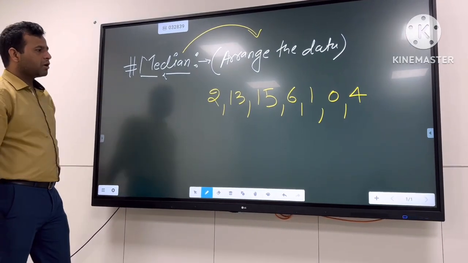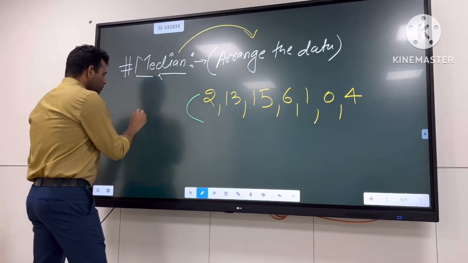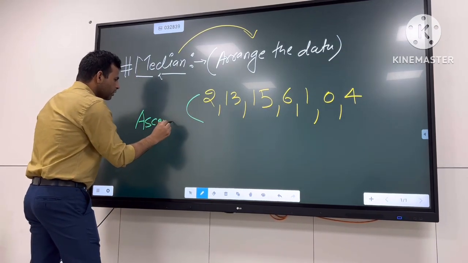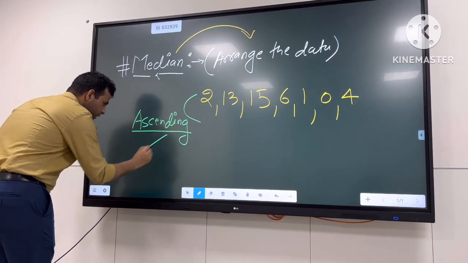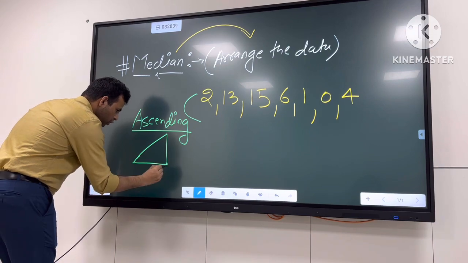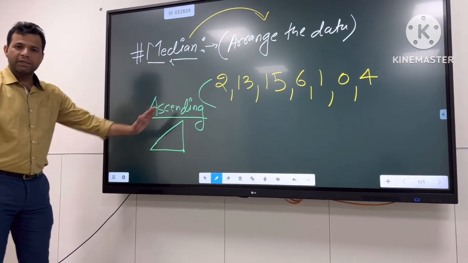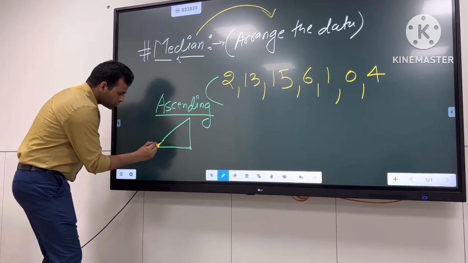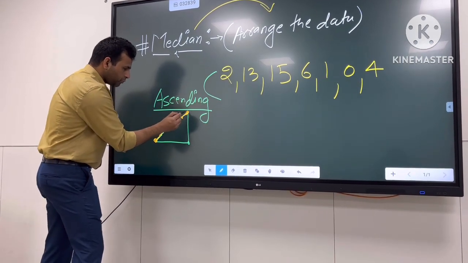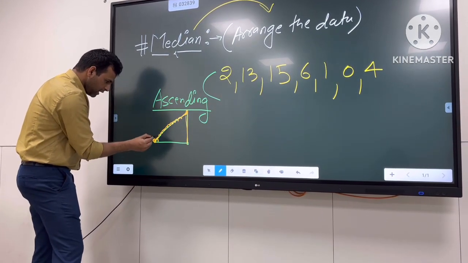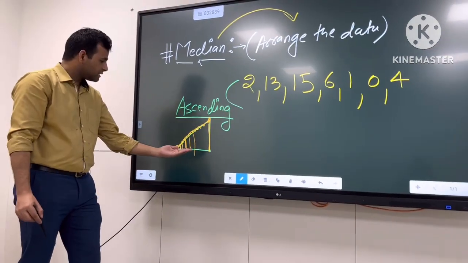How can we find the median of that data? So first of all, we have to arrange the data, according to ascending order. What is ascending? Ascending is smallest to largest. Now I can make a triangle. You all know, guys, we ascend Mount Everest. Keep that in mind. If we are here, we ascend it. Ascend means I am approaching the top, the highest level. I started with the very basic 0 level. Ascending is the same thing.